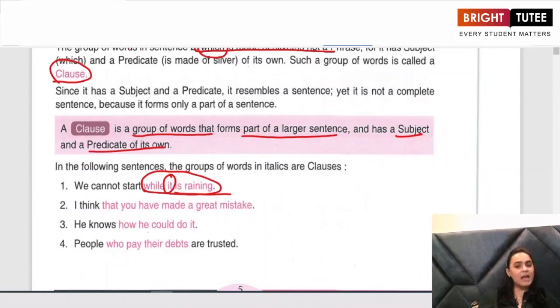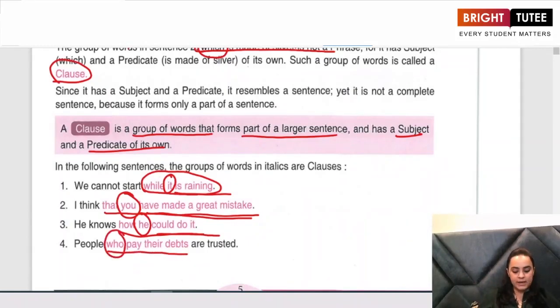Second sentence, I think that you have made a great mistake. Now in this also, you is the subject and the rest of the clause is the predicate. Third sentence, he knows how he could do it. He is the subject, rest of it is my predicate. People who pay their debts are trusted. Who pay their debts? Who is my subject? Rest of it is my predicate.